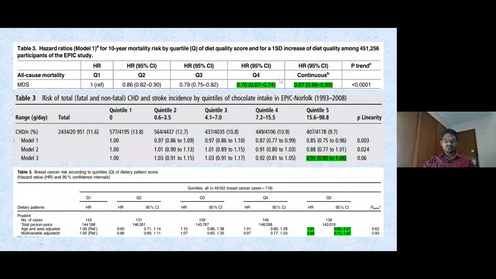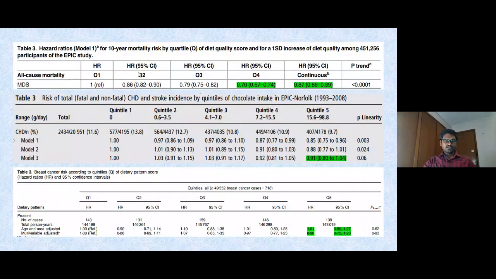So this is the example. Here we are going to see the diet quality score on 10-year mortality. So that is Q1, Q2, Q3, Q4. It is increasing order, but here it is one continuous. So one is measured as a continuous. So when you are going to collect data of continuous data, then you have to capture 0.87, not 0.70 or 0.79, 0.86.